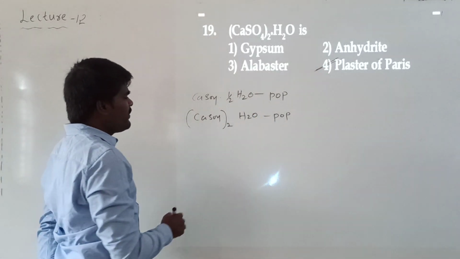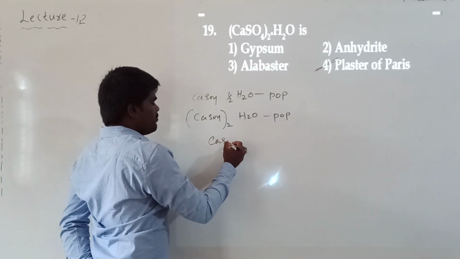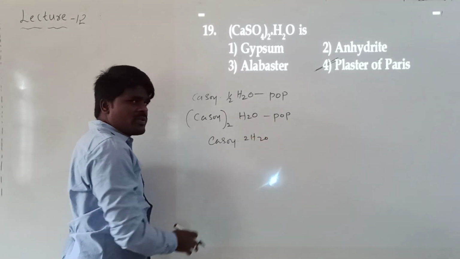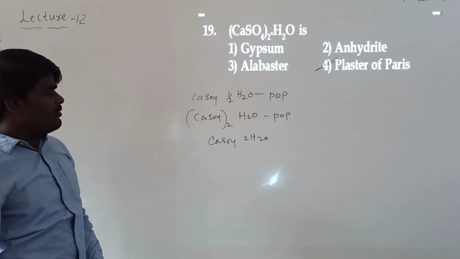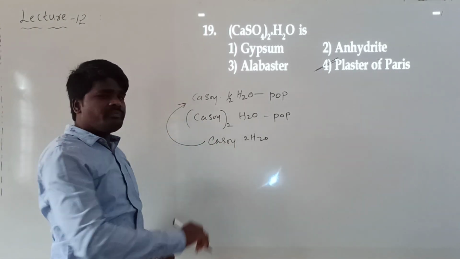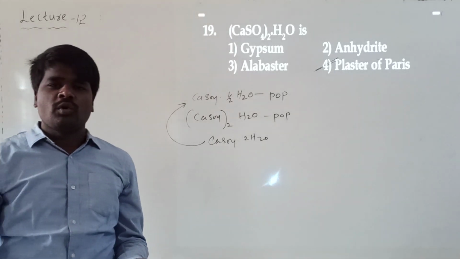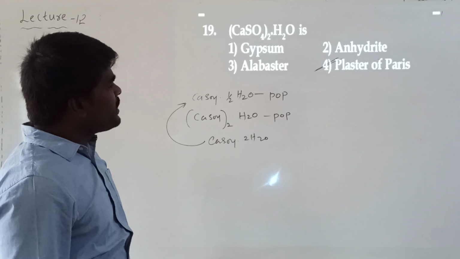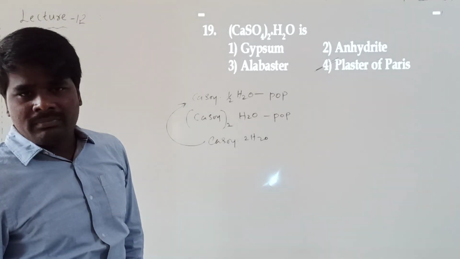So this particular formula indicates the molecular formula of the plaster of Paris. And what is the molecular formula of gypsum? Plaster of Paris is generally produced from gypsum. When you heat the gypsum at 120 or 130 degrees centigrade, it will be converted into plaster of Paris, right? With the loss of 1.5 mole of water, it will be converted into plaster of Paris. So this particular molecular formula indicates the composition of plaster of Paris.